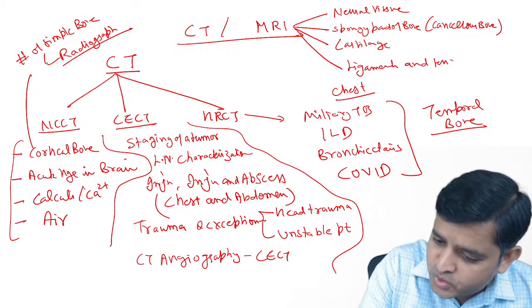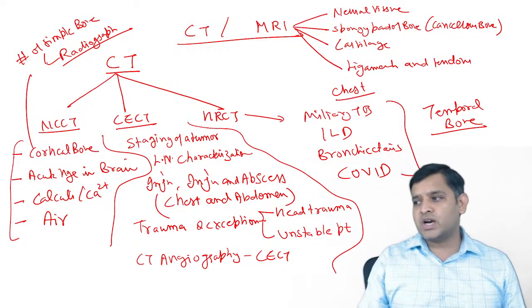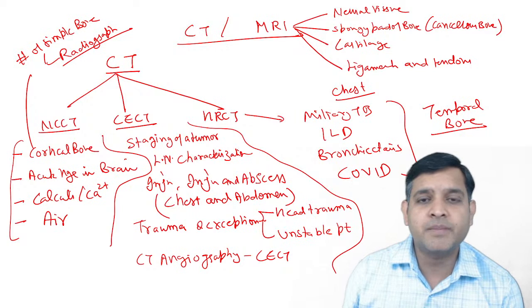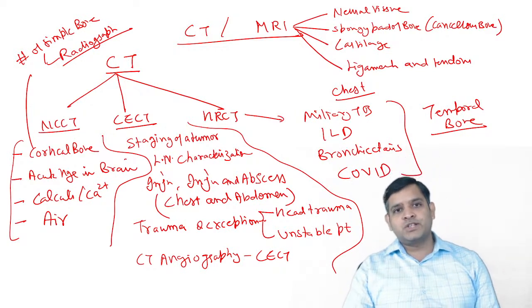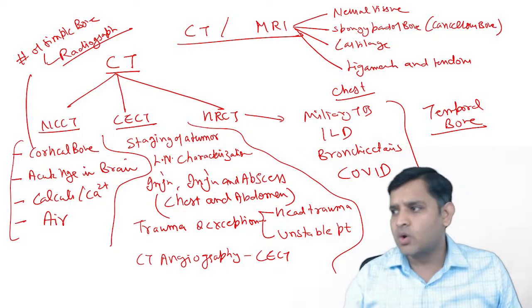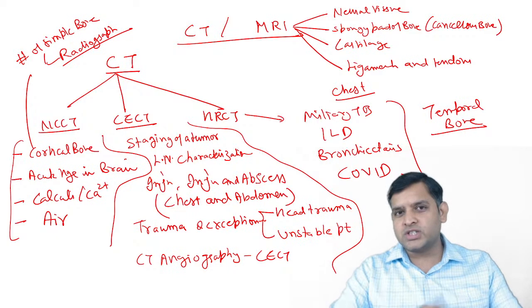So if you want to see neural tissues, cancellous part of the bone, cartilage, or ligaments and tendons, always do an MRI. So that is how broadly you want to decide. Alright, now tell me the answers to some questions.